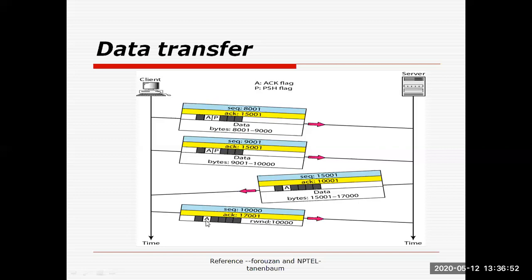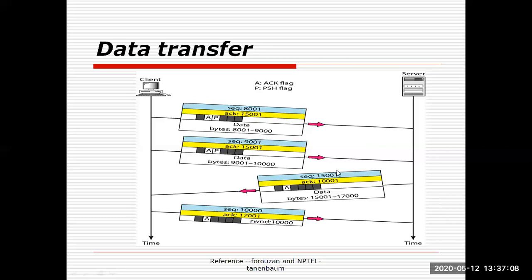Now this is the only acknowledgement field with this RWND pointer, that is nothing but the 10,000. We will discuss the RWND in the next slide. So in this manner, the data transmission has been started.